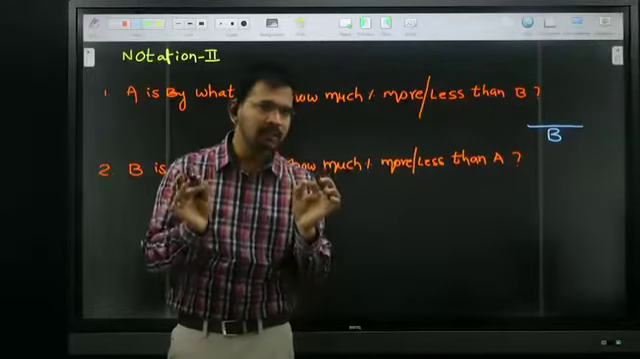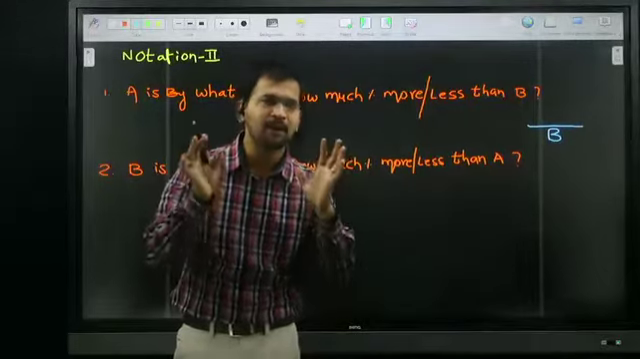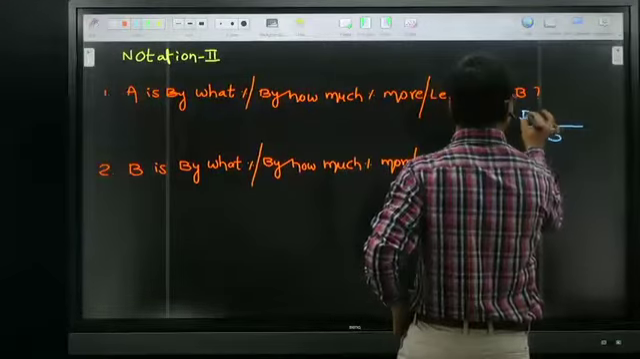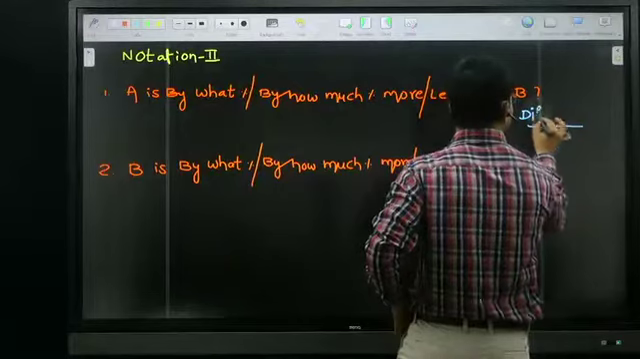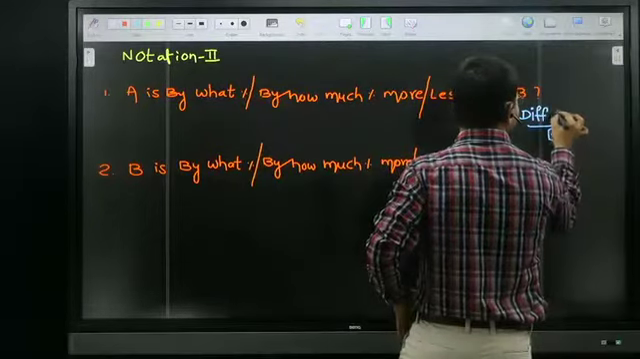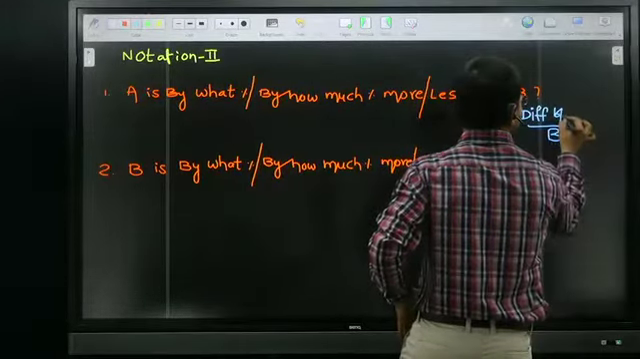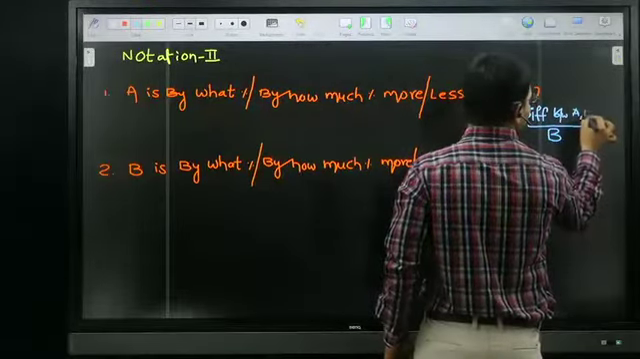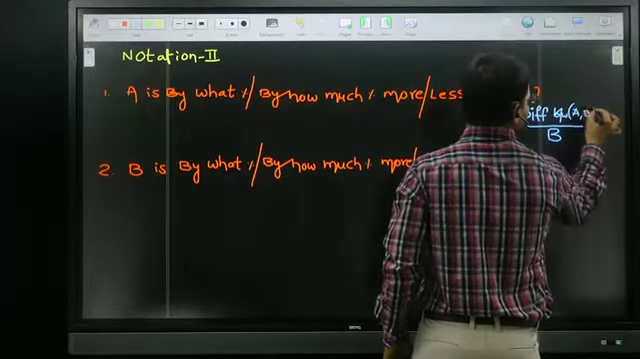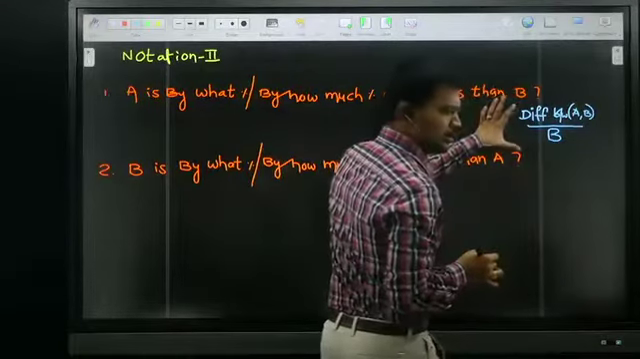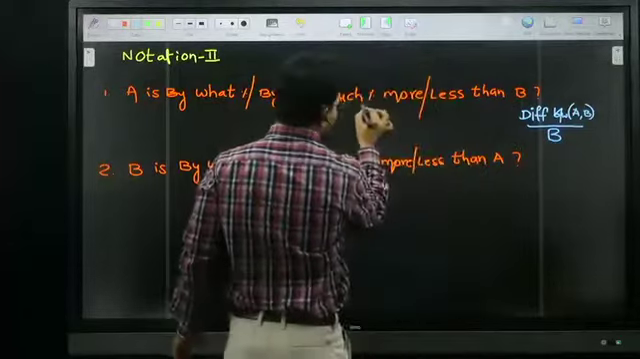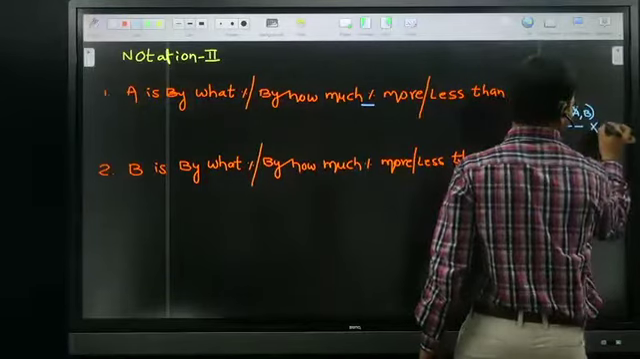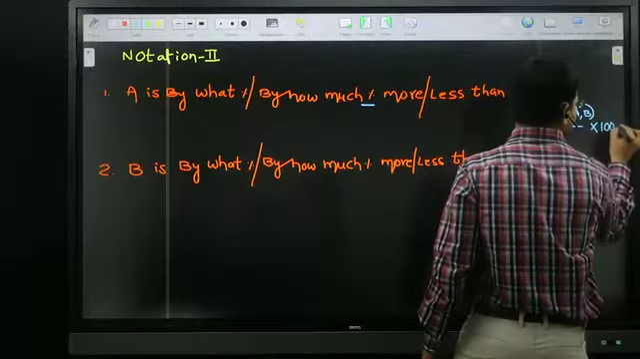Comparison is nothing but difference. So in the numerator, what do we put? The difference between A and B. This is a fraction, na? But they're asking percentage, na? So that is the reason I need to multiply it with 100.